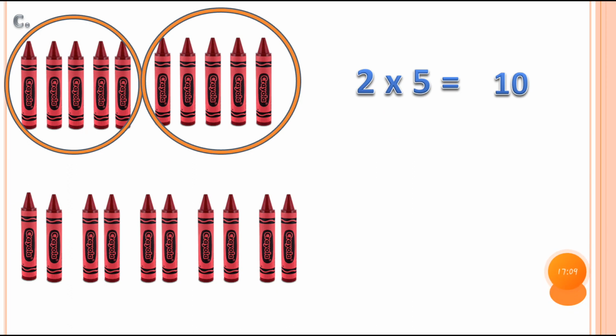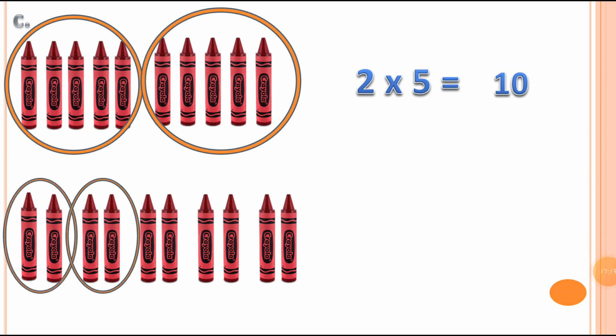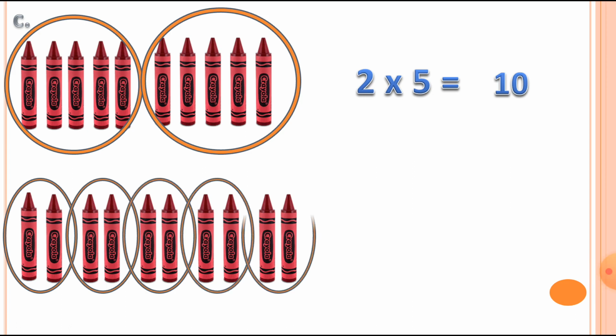Now let's make another grouping. Here is group 1, group 2, group 3, group 4 and group 5. Total there are 5 groups. So you can see the first digit is indicating the number of groups. And how many crayons in each group?